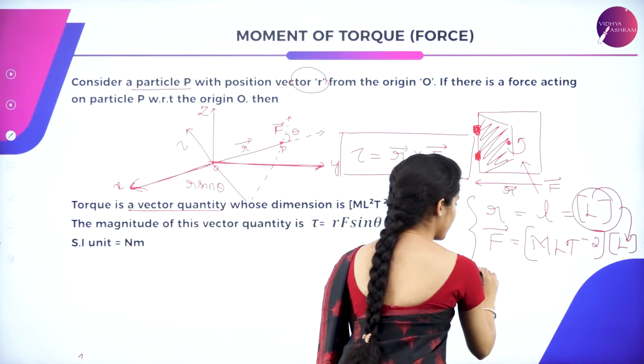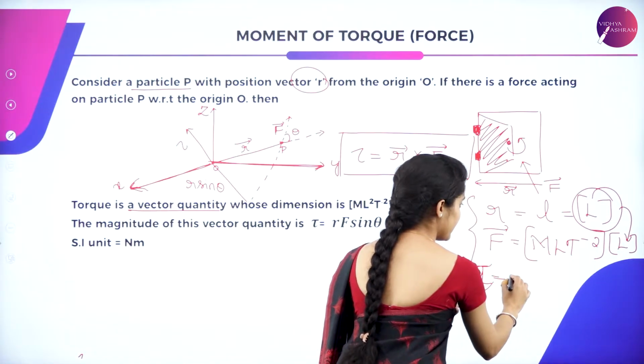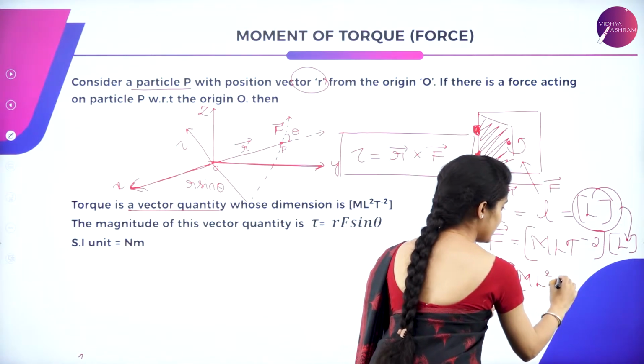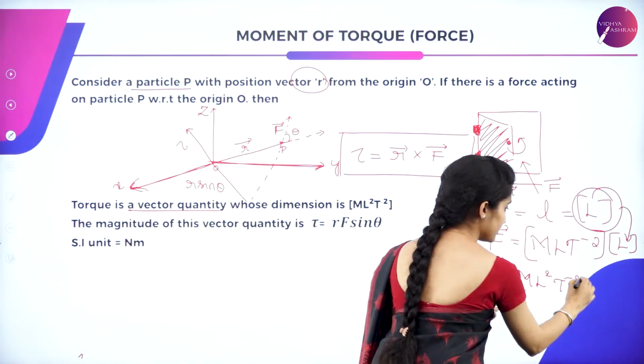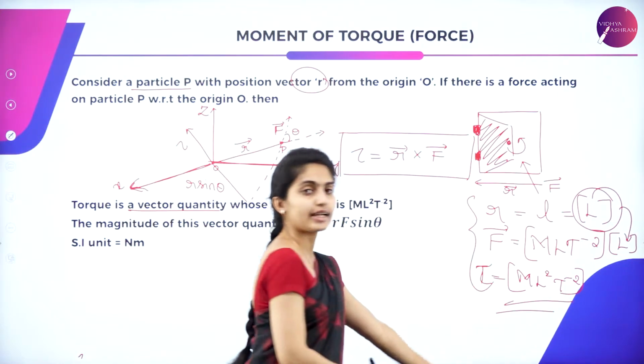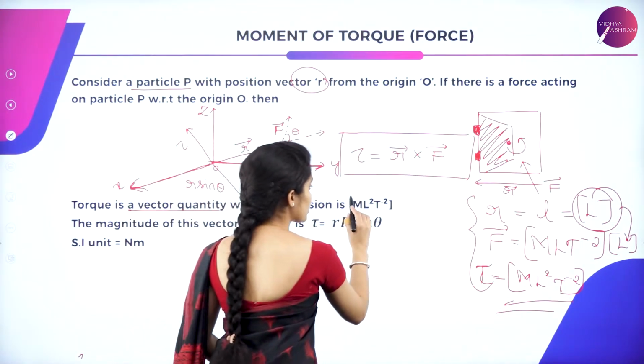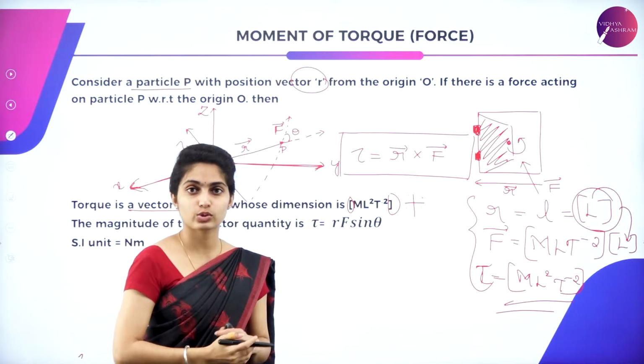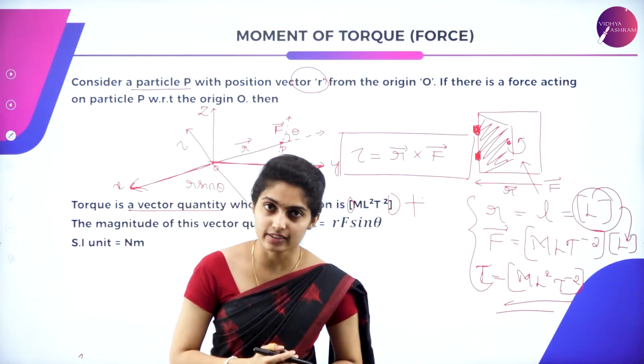So you have got your torque given by M, L into L, it is L square, T minus 2. So this is the dimension formula wherein your square brackets are very much important. Without the square brackets, it won't be considered.